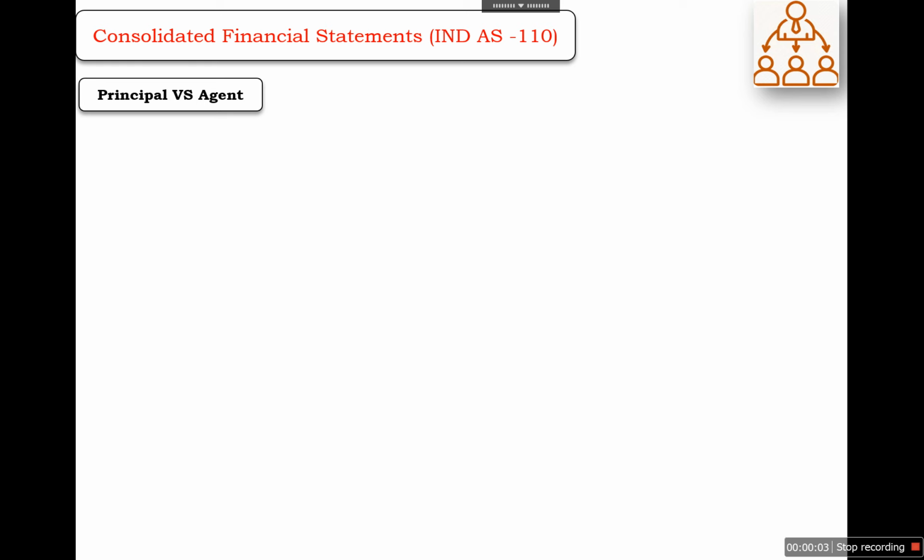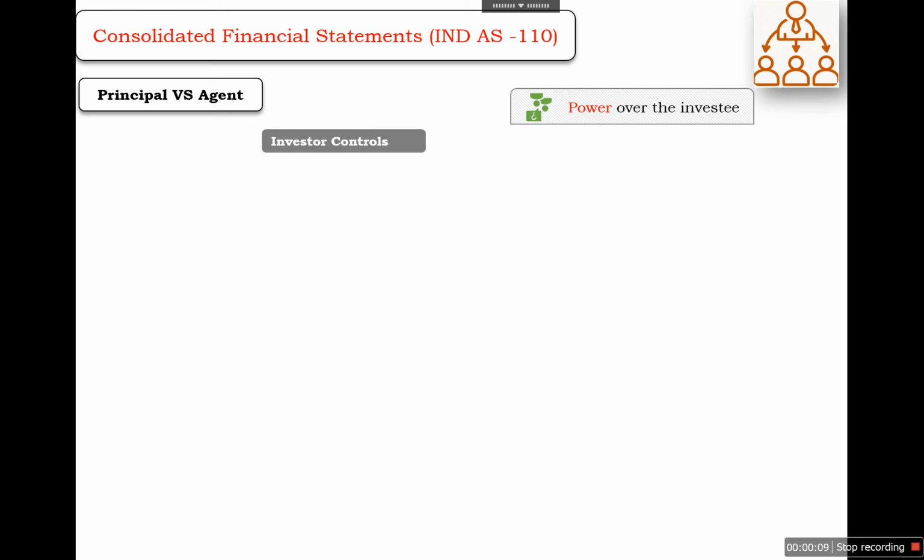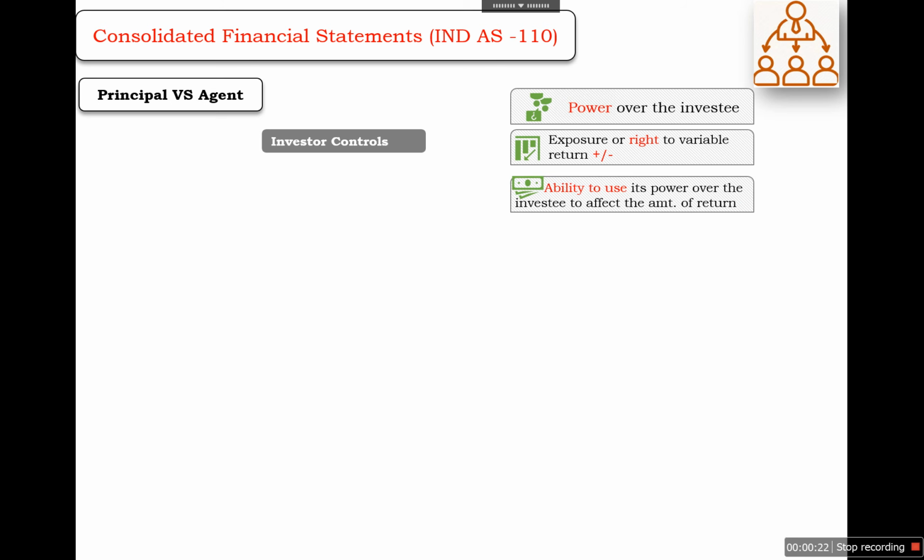Let's discuss the principal and agent concept. An investor controls an investee when it has power over the investee. It has exposure and rights to the variable returns, which may be positive or negative, from its involvement with the investee, and it has the ability to use its power over the investee to affect the amount of return.